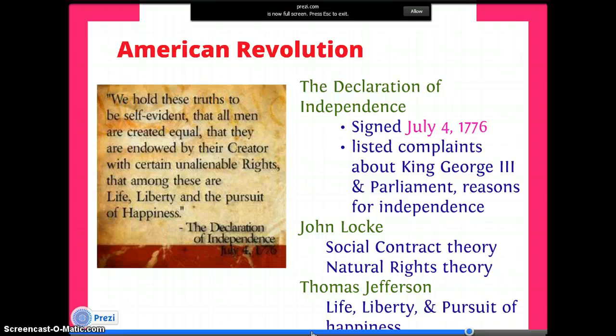It was written by Thomas Jefferson, and in it he wrote the ideas of life, liberty, and the pursuit of happiness. Now, he borrowed these ideas from John Locke, an English philosopher who had two crucial theories: social contract theory and natural rights theory. Overall, John Locke believed that if a government abused its power and did not protect the rights of the people, that the people had the responsibility to overthrow that government and establish a new one.